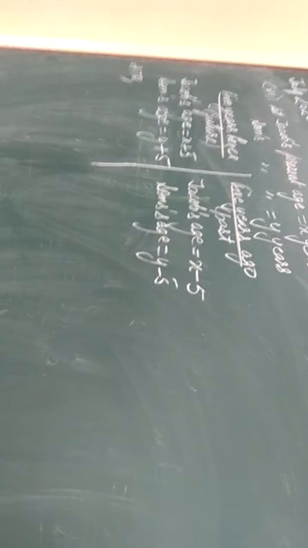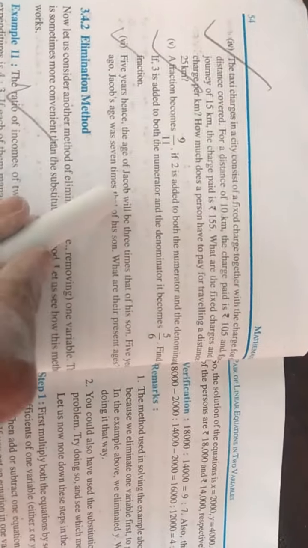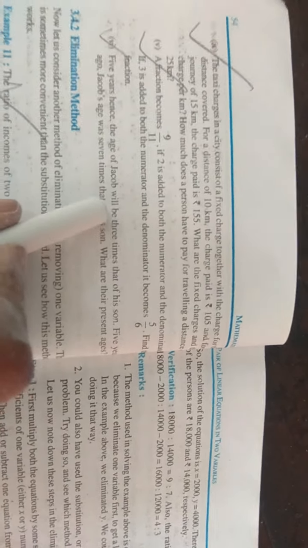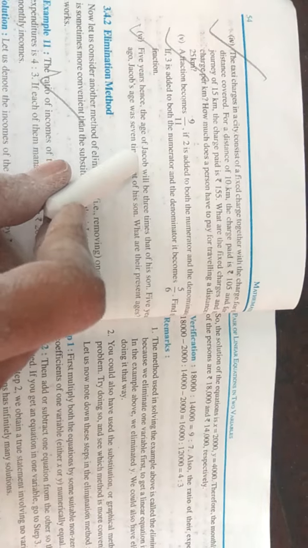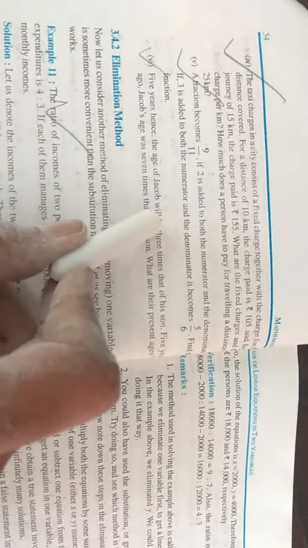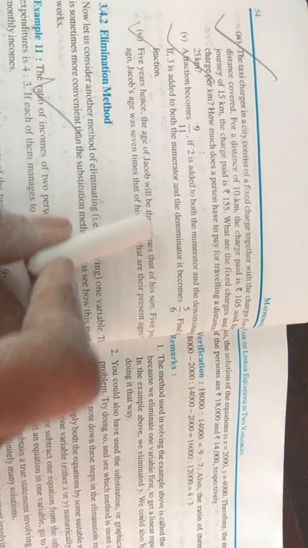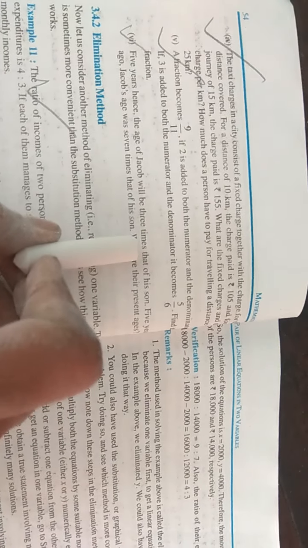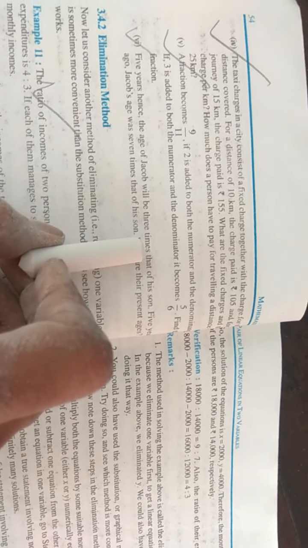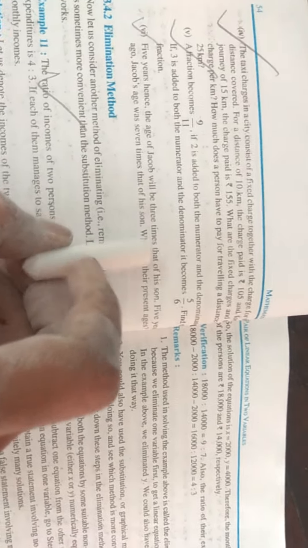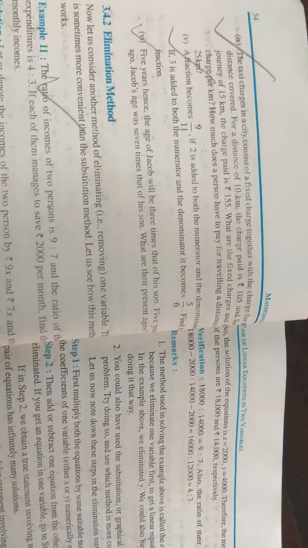Now let us read the conditions. First condition they have given to us: Jacob will be. So we will write x for Jacob, for will be we write equal to 3, for times. Times means multiply, his son's age.